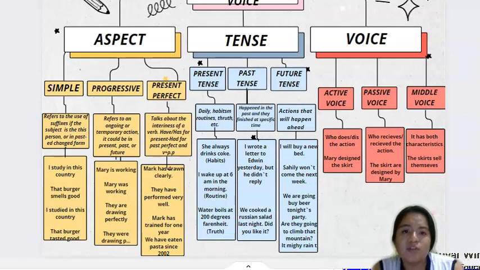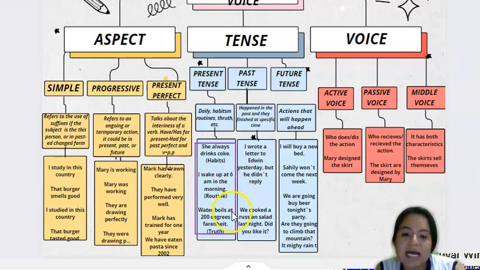It is used for daily activities, habits, routines, or truths, etc. Let's analyze some examples. Here we have she always drinks Coke. This is a habit. The next is I wake up at 6 a.m. in the morning. This is a routine.